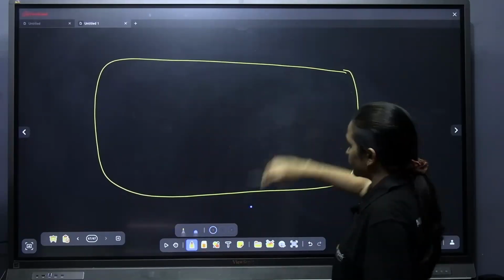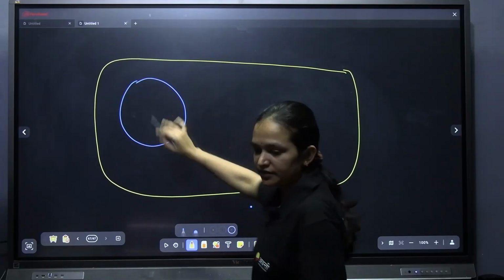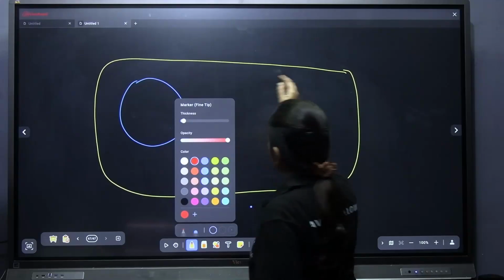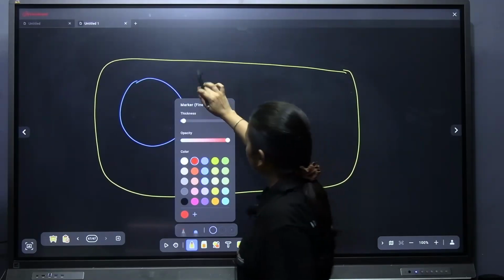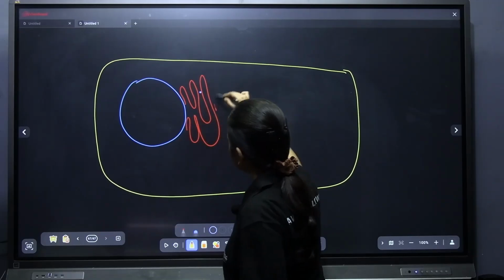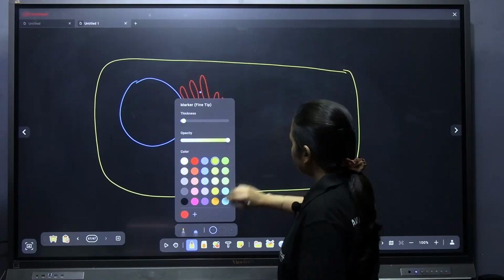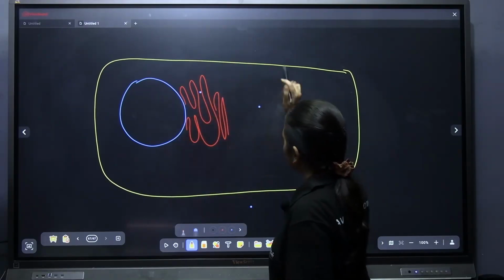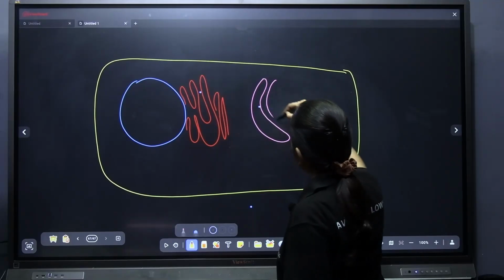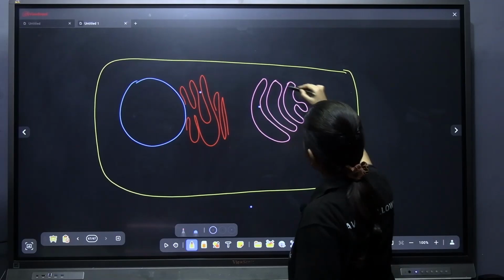If this is a cell, and this is the nucleus, for example, we'll just take that as a nucleus. The endoplasmic reticulum will be like this, right? The endoplasmic reticulum, then smooth endoplasmic reticulum starts. Now, when I am drawing the Golgi apparatus, it will be like this.